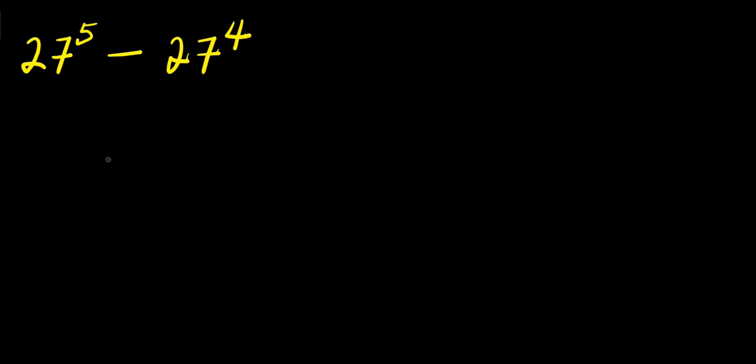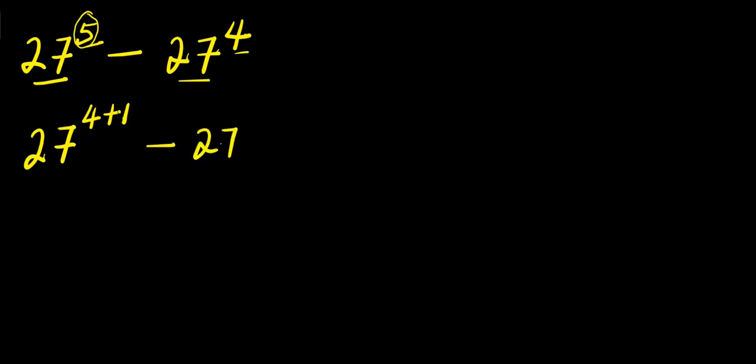Hello, how to evaluate with that calculator? This is 27 power 5 minus 27 power 4. So I can express 5 as summation of 4 and 1. So we simply have 27 power 4 plus 1, that is 5, minus 27 power 4.